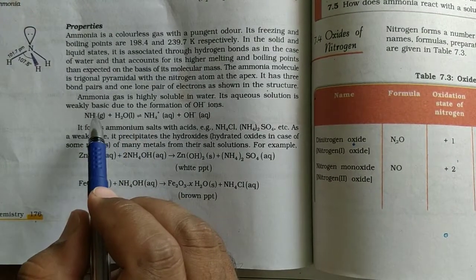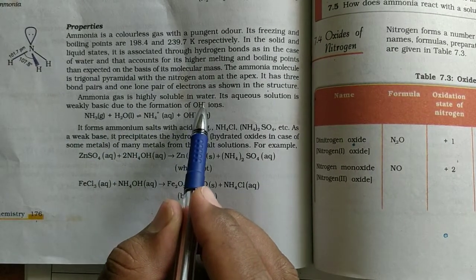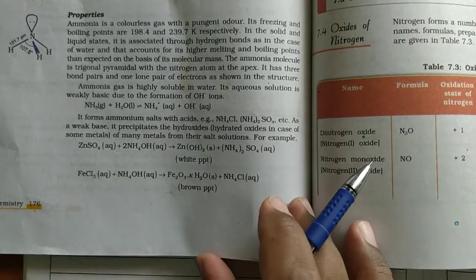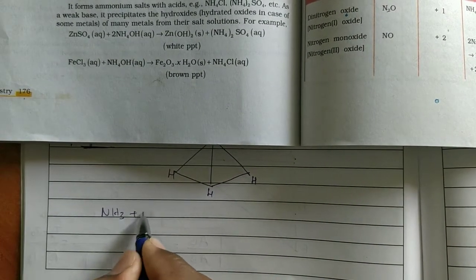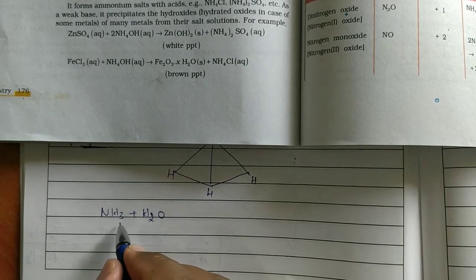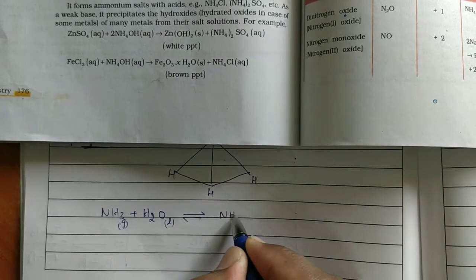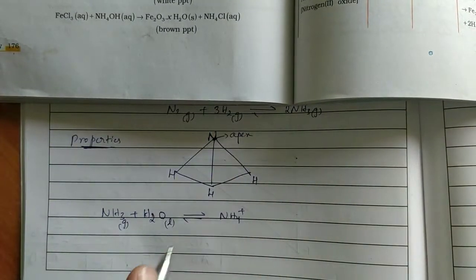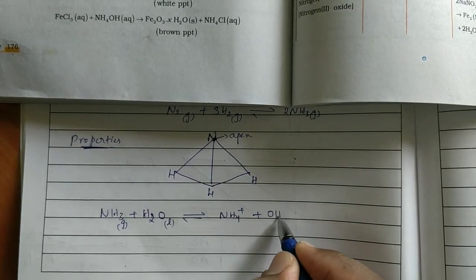Now, what about its solubility? Ammonia gas is highly soluble in water. Its aqueous solution is weakly basic due to the formation of OH- ions. Because when this ammonia NH3 dissolves in water, you will get NH4+ ions, because it will abstract a proton from water. NH3 will react with a proton from water by coordinate covalent bond to form NH4+ and OH- ions.